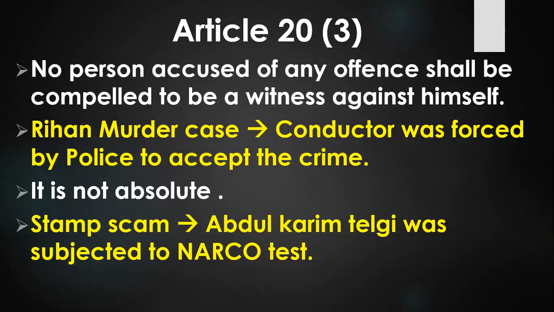So what does Article 20 Clause 3 say? It says that the government or the police cannot force you, cannot compel you to say anything, to do anything which can be used as evidence against you in the court of law, which can be used as evidence in proving your crime. So what happened in the Rehan murder case? That conductor was forced by the police to accept the crime, but it was actually illegal. It was against the spirit of Article 20 Clause 3.